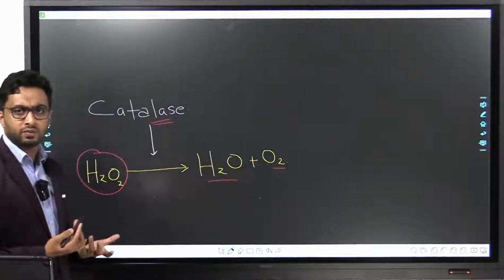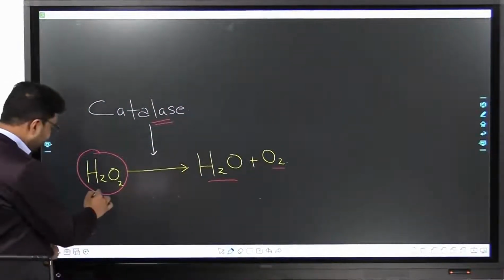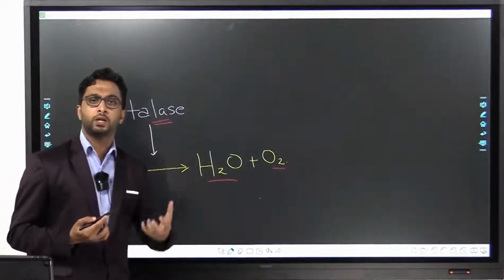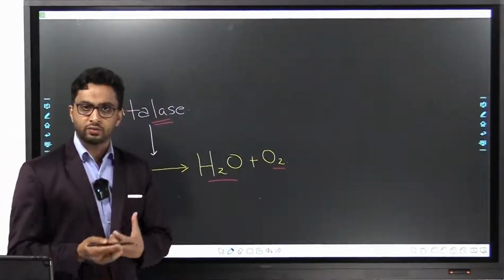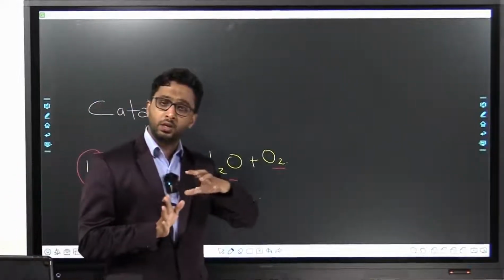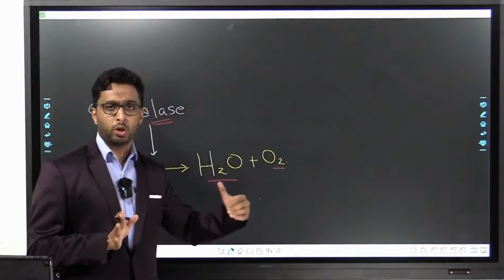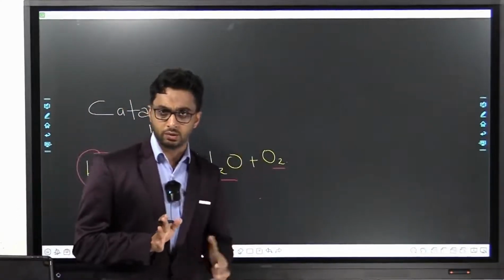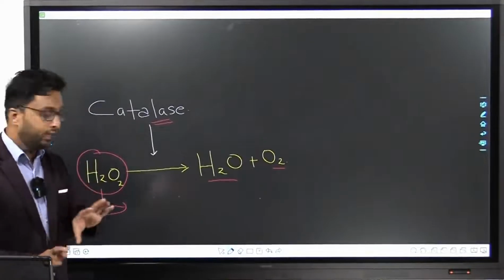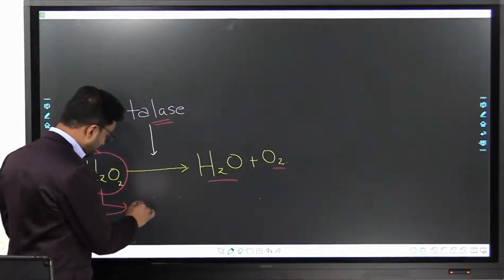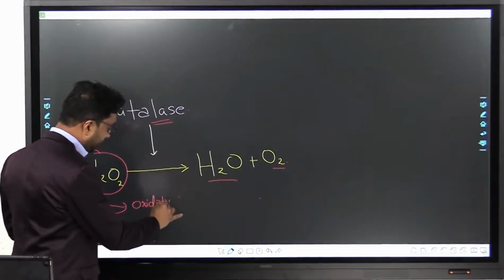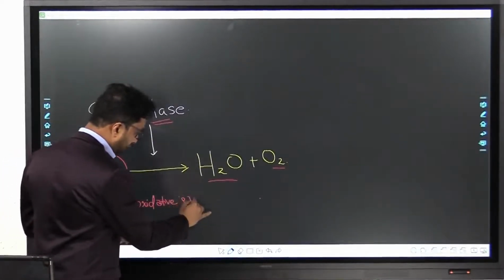Now, what is the importance of this reaction? Hydrogen peroxide in the body is formed due to various metabolic reactions taking place in our body. You will learn about this in detail when we come to biochemistry and general pathology. But as of now, just understand that this molecule is formed in the body, and this can cause oxidative stress in the body.